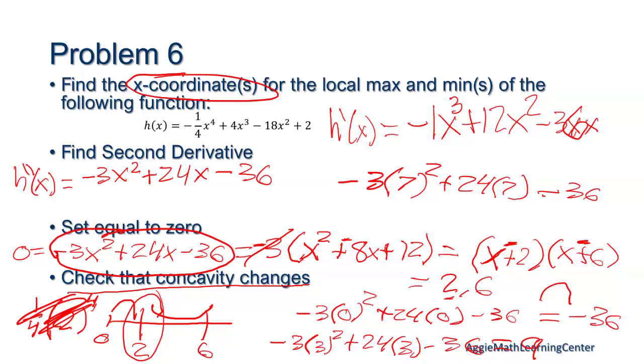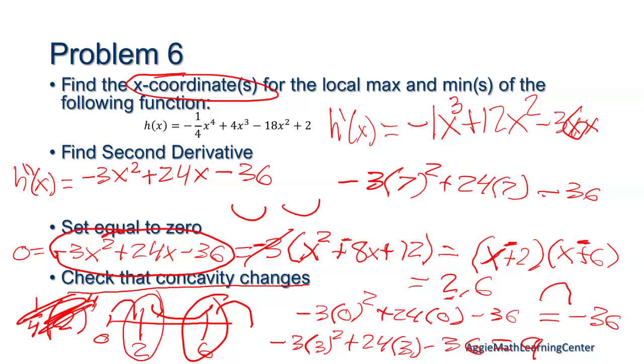Yep, that gives us negative 15. So we have a frowny face again. So it does change at both of these. So those are both good. Sometimes you'll get 2 concave up in a row, and then that point doesn't change the concavity. That's kind of rare, but it can happen.